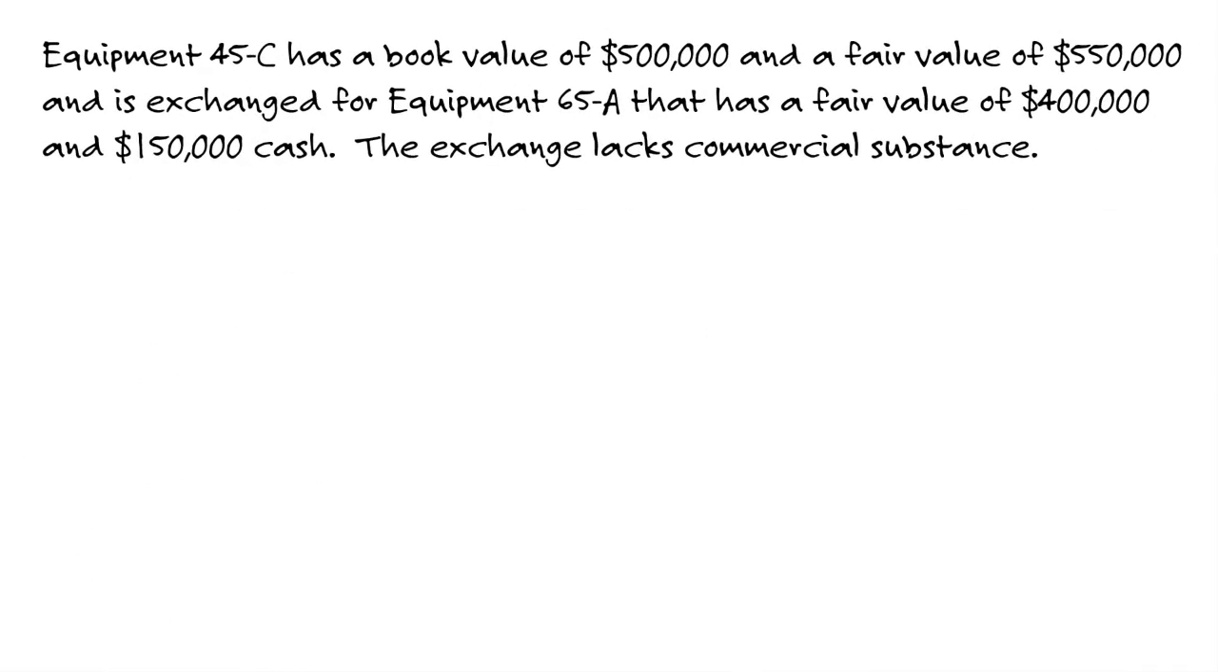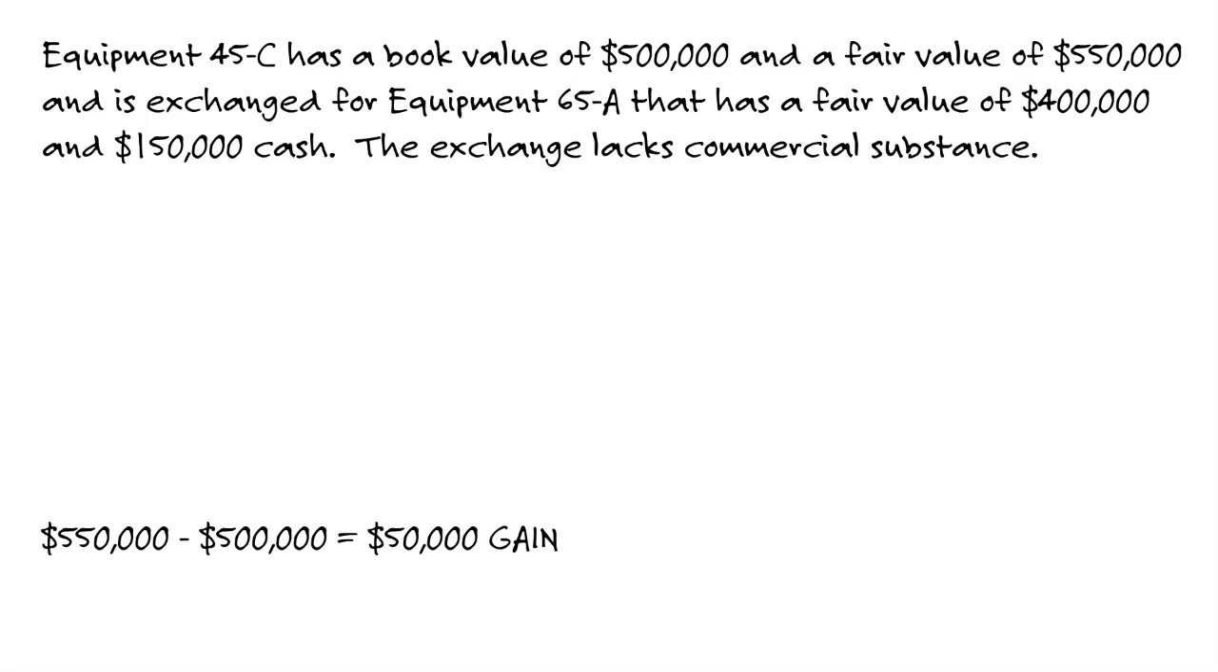Okay, let's take a look at another example. In this example, equipment 45C, the old, has a book value of $500 and a fair value of $550. Stop right there. Do your math. Fair value of the old, $550. Book value of the old, $500. Mathematically, we have a gain of $50. Well, am I going to recognize any of that gain?